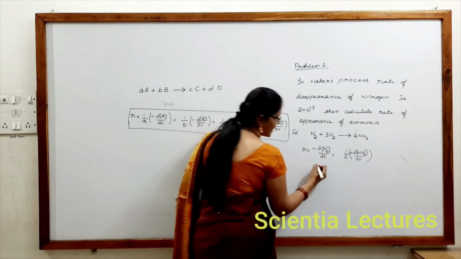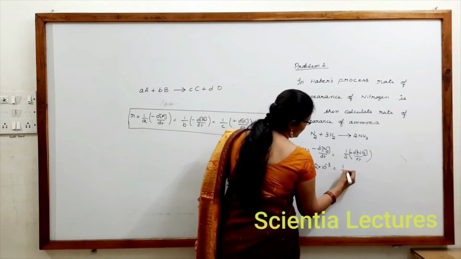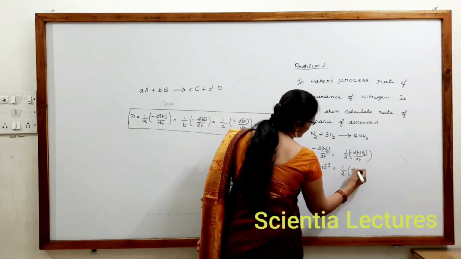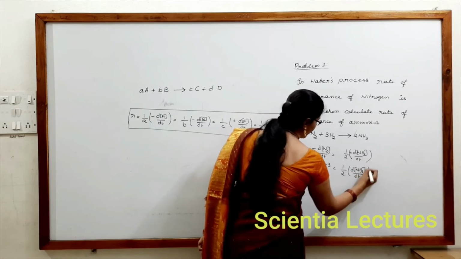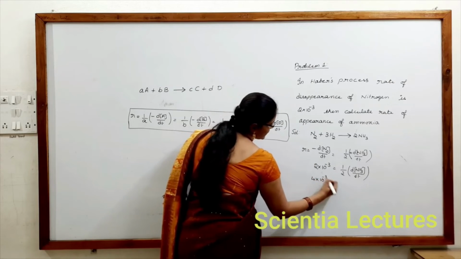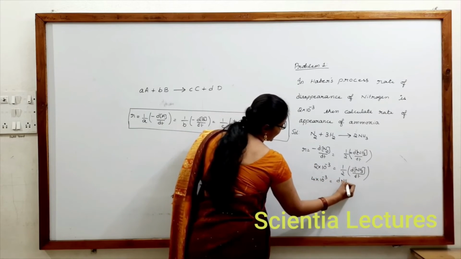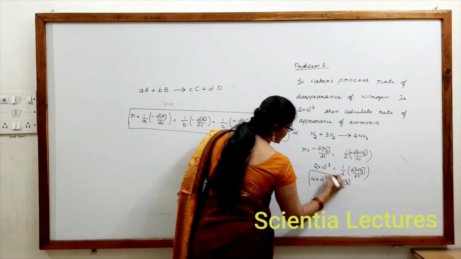So this was given as 2 into 10 power minus 3 is equal to half into dNH3 by dt. Now remember carefully, this 2 if it comes here, 4 into 10 power minus 3 will be equal to dNH3 by dt. So this should be the answer.